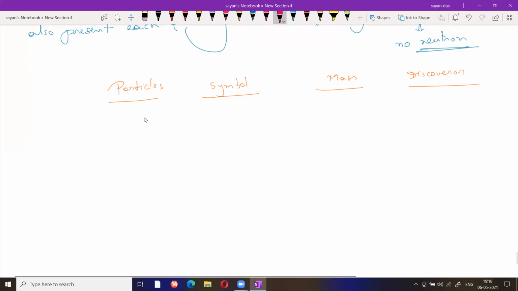First one is electron. We all know that the cathode ray experiment was done by Julius Barker. He named it a negatron, but the electron name was given by scientist Thomson. Okay, so the symbol of electron is -e0. Another thing, mass, charge and discoverer.